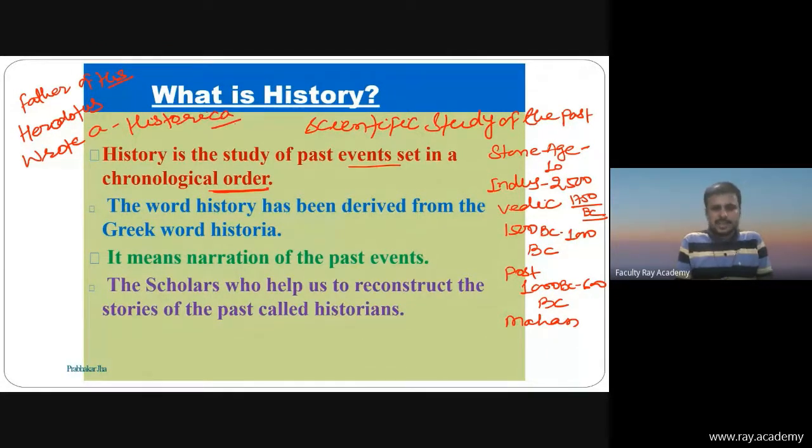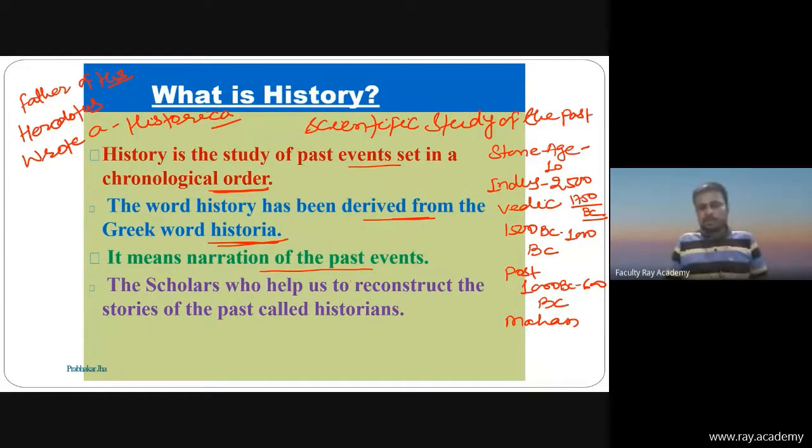So we can say that the father of history is Herodotus, who wrote the first book on history, known as Historica. The word history has been derived from the Greek word historia. What is the meaning of historia? The meaning of historia is narration of the past events.